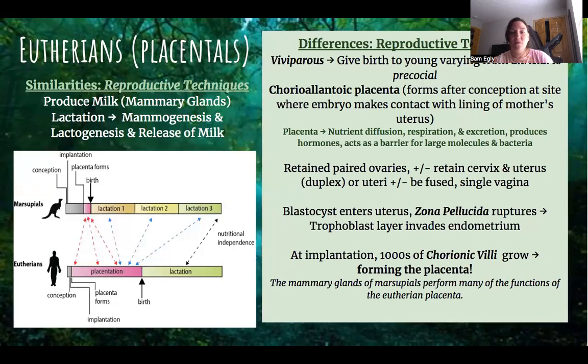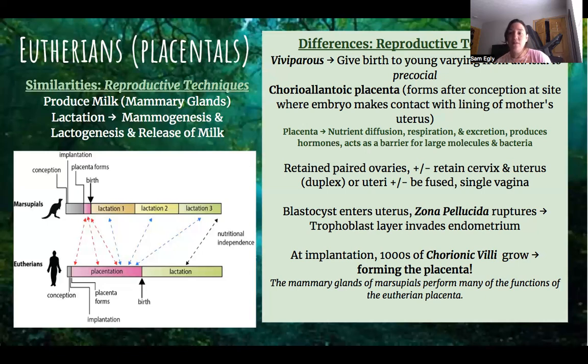So, reproductively, the similarities are that they produce milk, with mammogenesis and lactogenesis. The difference for reproduction is that they give birth to young varying between altricial and precocial, and they have that chorioallantoic placenta, which is an amazing organ that forms after conception at the site of the embryo, and then it bonds to the mother's uterus.